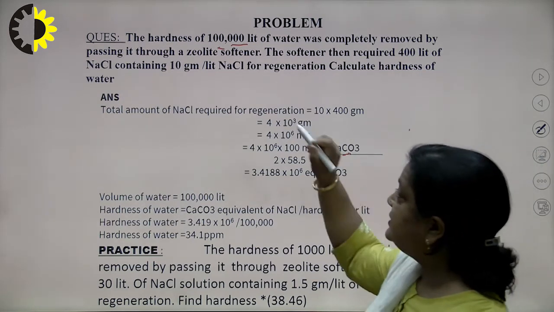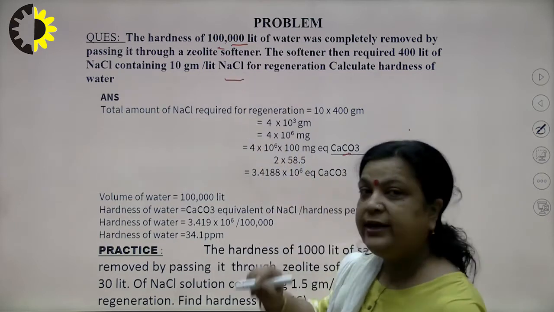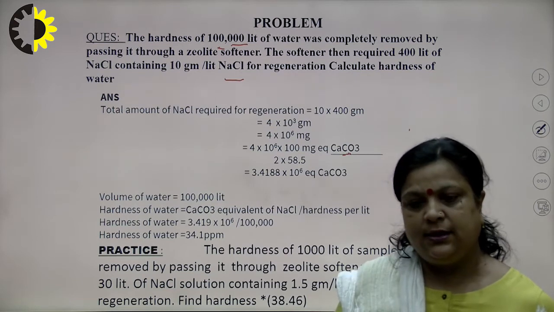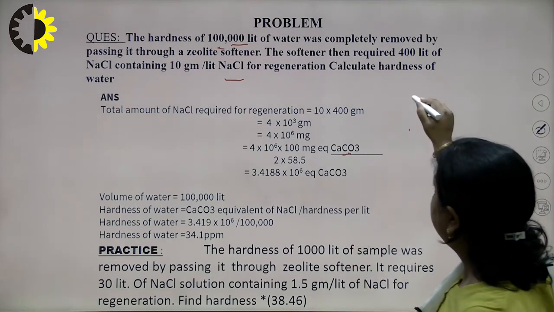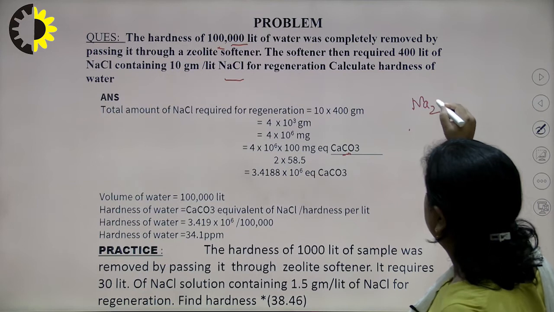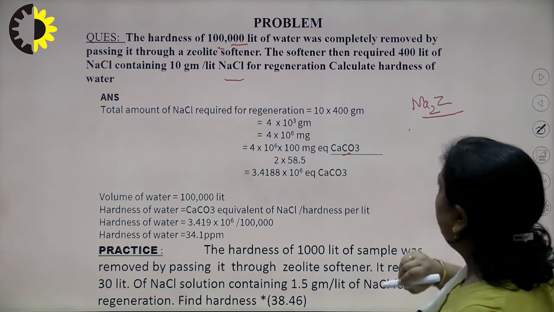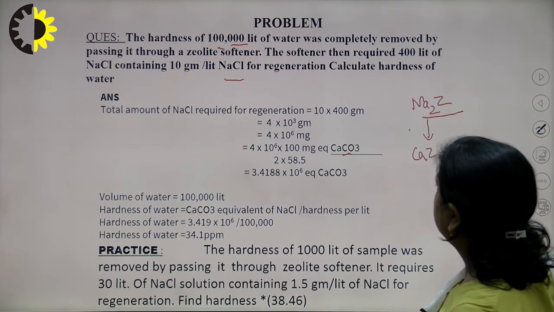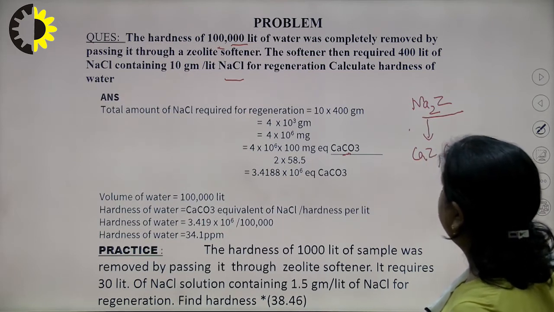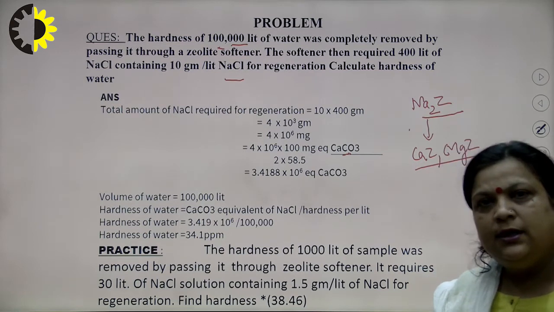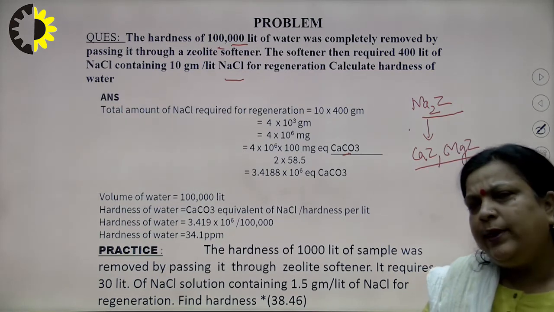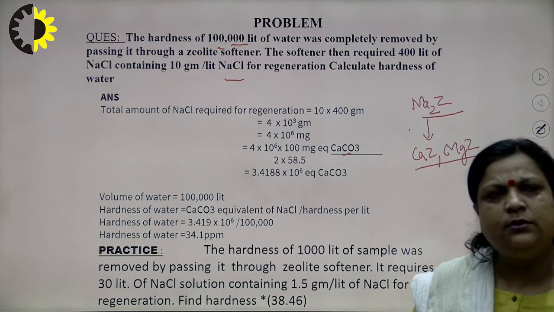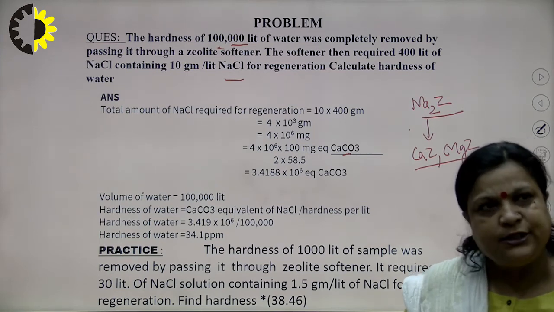In the zeolite process, we know that NaCl is used for regeneration, but before this the zeolite Na2Z is basically formed, replaced in calcium Z and MgZ. So, we can say the equivalent of sodium ion is basically equal to the equivalent of calcium or magnesium.